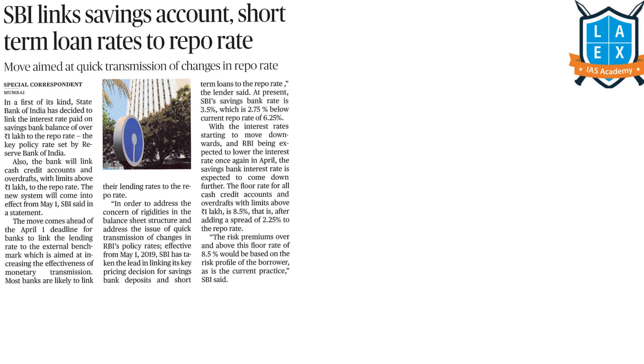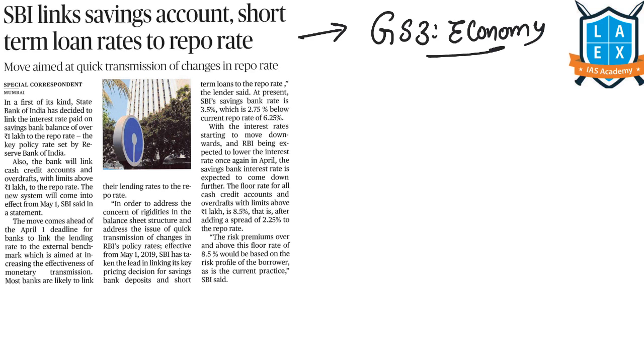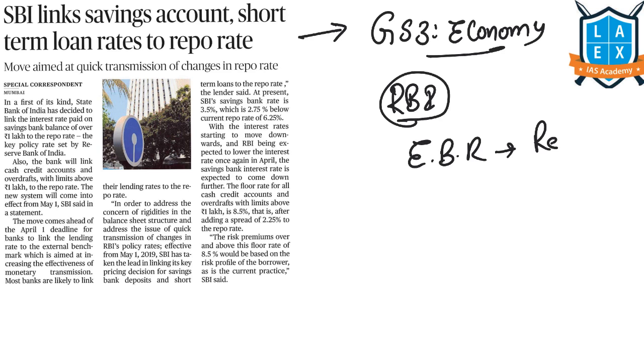The next article is SBI links savings account short-term loan rates to repo rate. This article comes under GS Paper 3 under the topic of economy. See, a few days ago we have seen that the Reserve Bank of India has suggested all the banks to link their lending rates with the external benchmark rate, that is the repo rate.